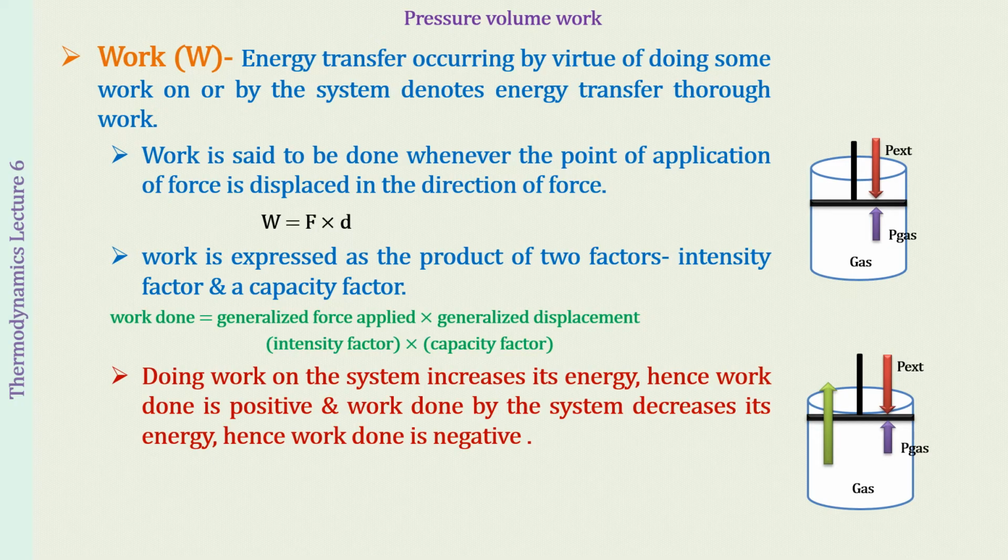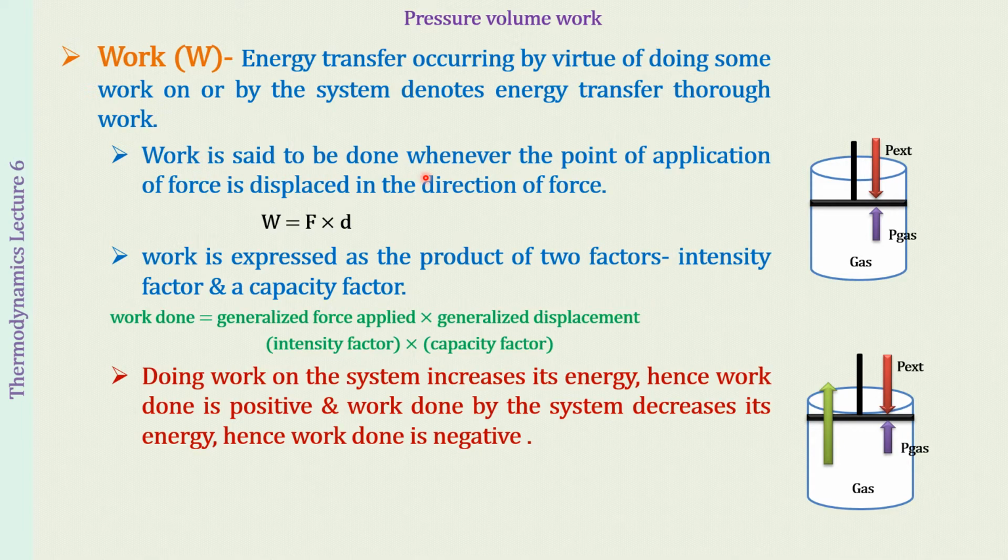Starting with a brief recap of what you have already learned in the previous lecture about work. Work is a form in which energy can be exchanged between the system and the surroundings. Whenever there is an object on which work is being done, or a system which is doing some work or having some work done on it, there is going to be an exchange of energy with the surroundings of that system.